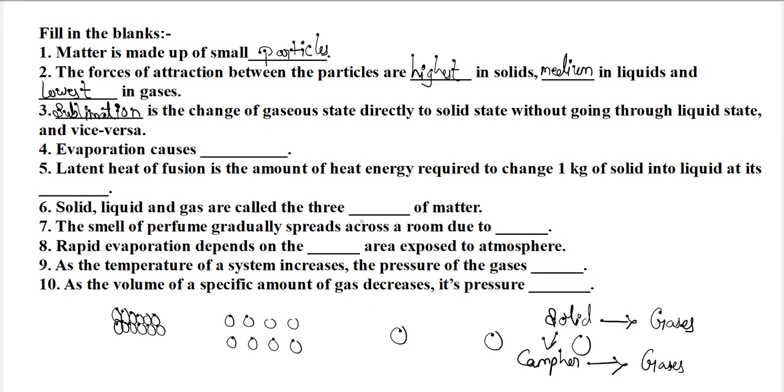Next is evaporation. What does evaporation cause? Evaporation causes cooling. How does it cool? Take an example of the summer season. When we go out in the sun's heat, we get sweat. But when the sweat is evaporated, we feel a cooling effect.